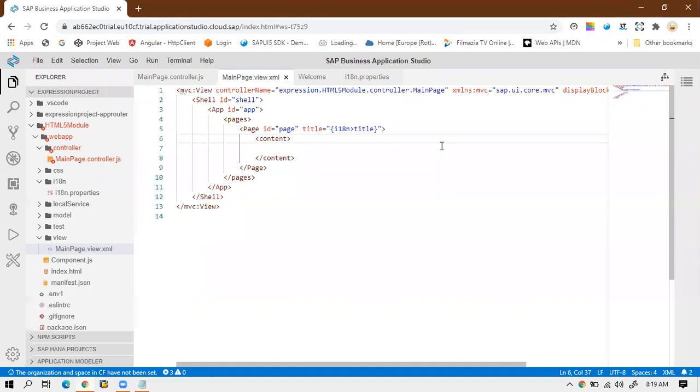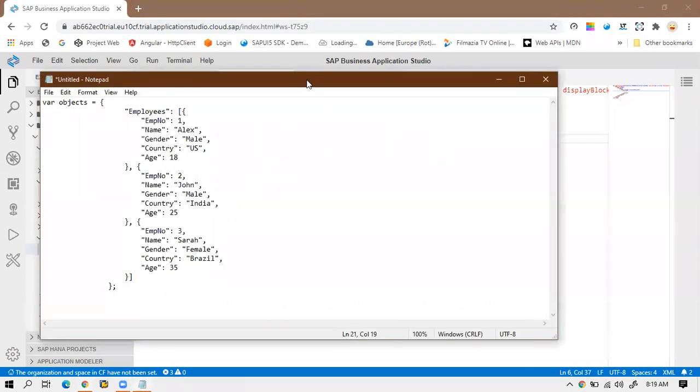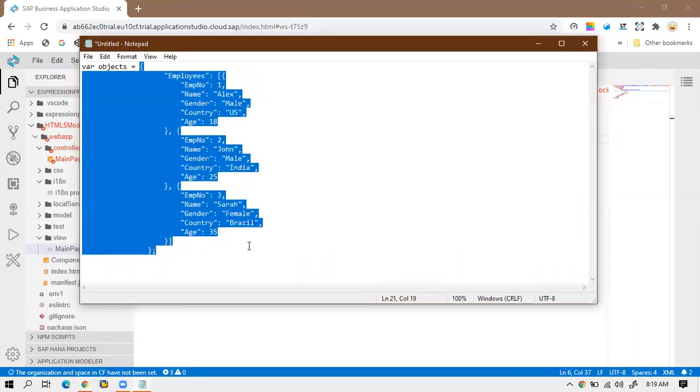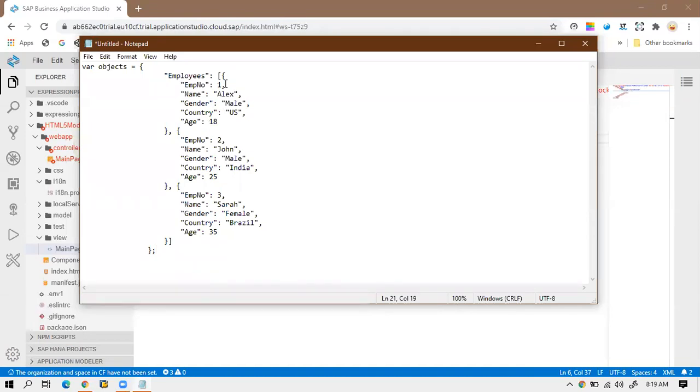So in this session we will discuss what a formatter is. So what is a formatter? First thing, the formatter is nothing but, for example, let me open one object. Okay, so this is the simple object of employees in which for each employee there is information which has been added as a project in an employee's property.